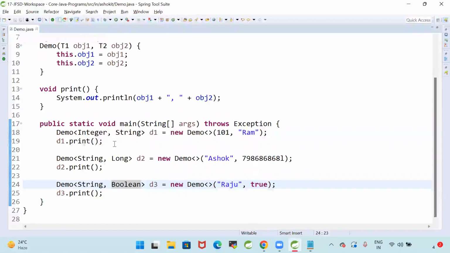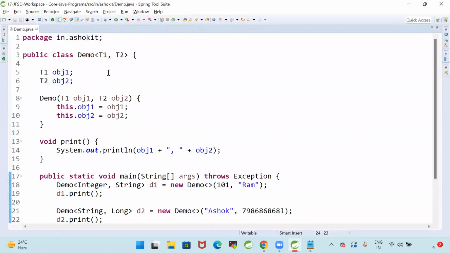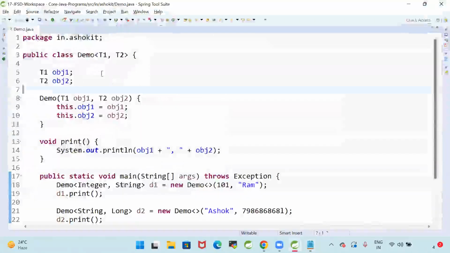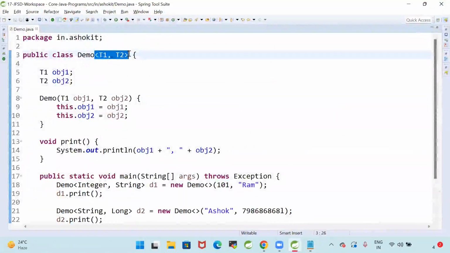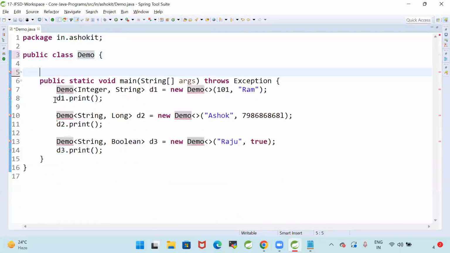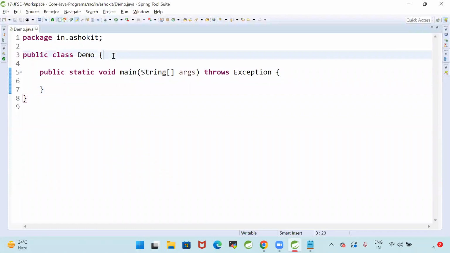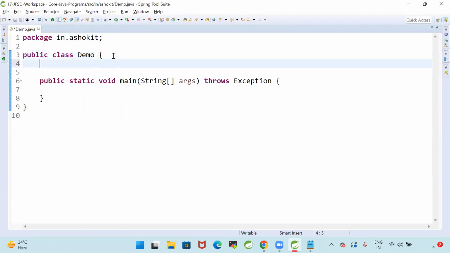For example, let us take this program. Yeah, the demo class is available. Now I want to declare constants for weekdays.